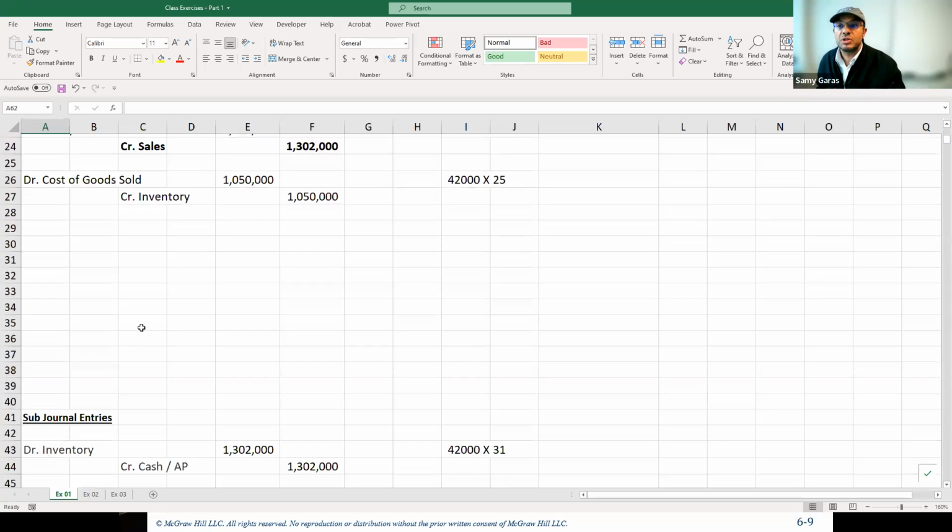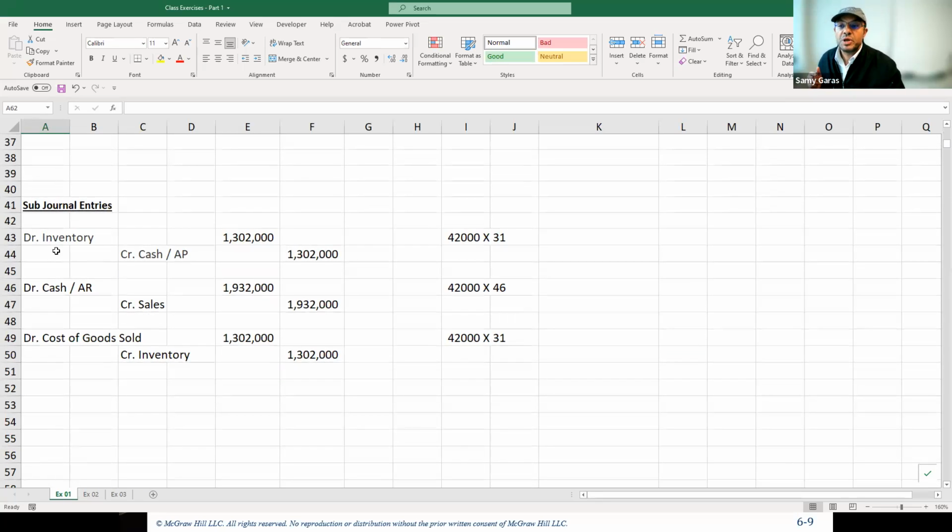Now let us take a look at the subsidiary journal. We purchased the quantity from the parent, so we have 42,000 times 31. So we debit inventory by $1,032,302 and credit cash. Then we make sales for 46. So we make two journal entries, one for the selling price and one for the cost price. And here we debit cash, accounts receivable, credit sales by the selling amount, and debit cost of goods sold, credit inventory by the cost.